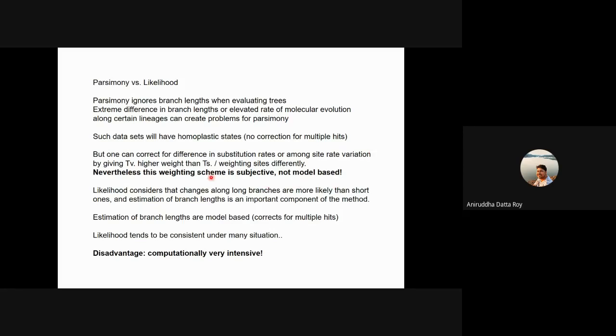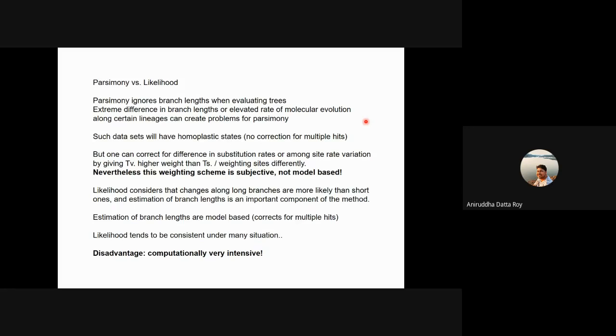Extreme differences in branch lengths or an elevated rate of molecular evolution can definitely be a problem in parsimony. In fact, of all the tree building methods that we've dealt with till now and will be dealing with, parsimony is the only one in which you cannot incorporate a model of sequence evolution.